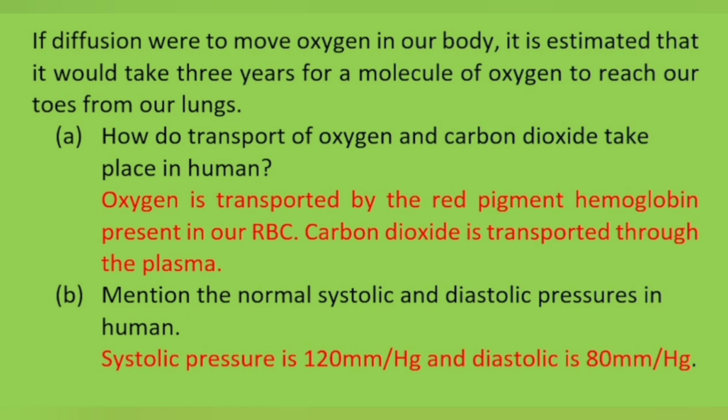Mention the normal systolic and diastolic pressures in humans. Systolic pressure is 120 millimeters of mercury. Systole means the ventricular contraction time, whereas diastolic pressure is only 80 millimeters of mercury. Diastole is the ventricular relaxation during the cardiac cycle, and this is measured using an instrument called a sphygmomanometer.